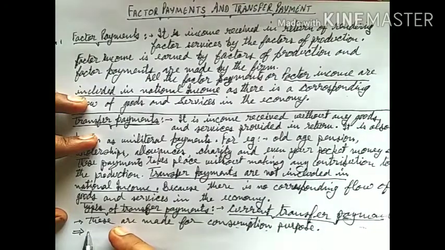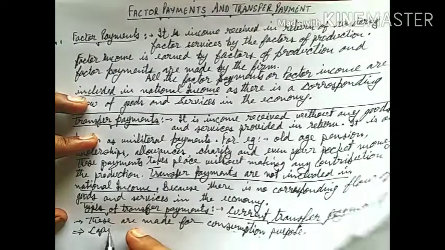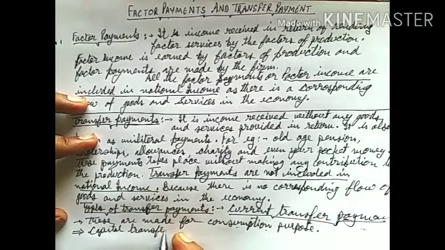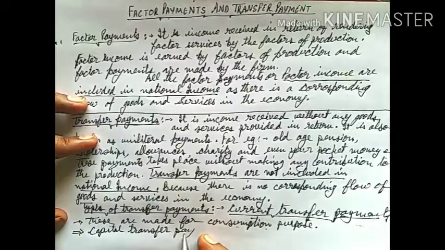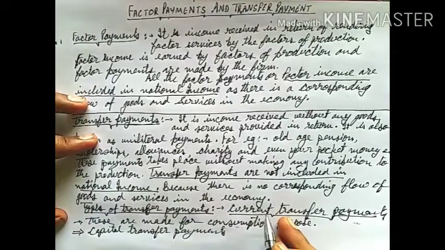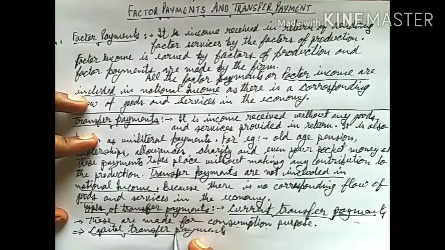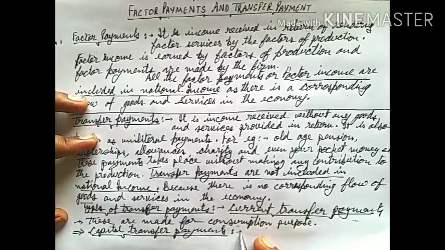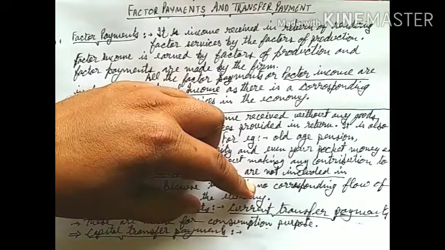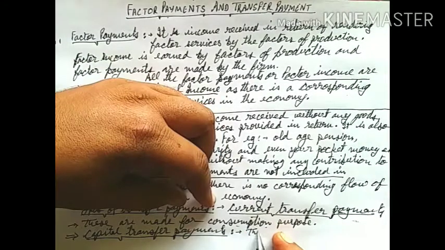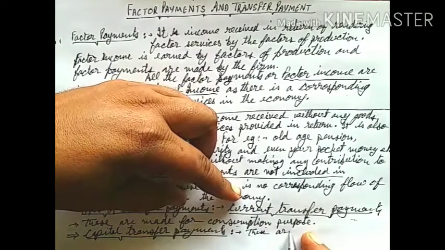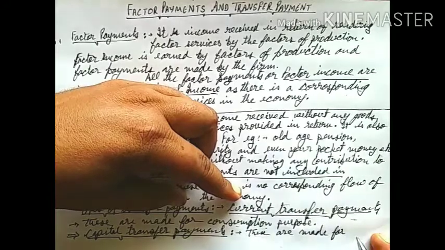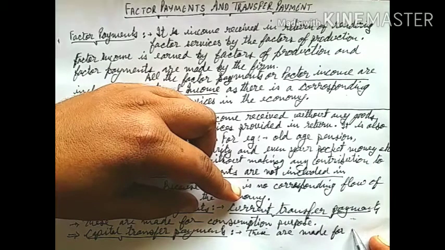Second one is capital transfer payments. Students, these are made for capital formation.